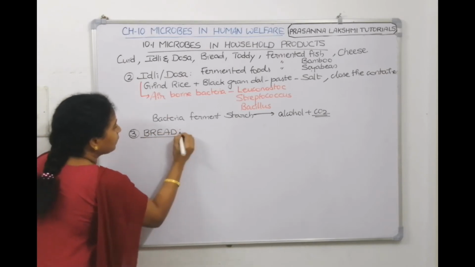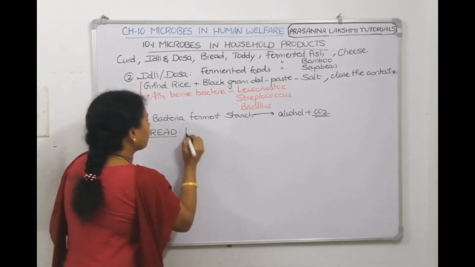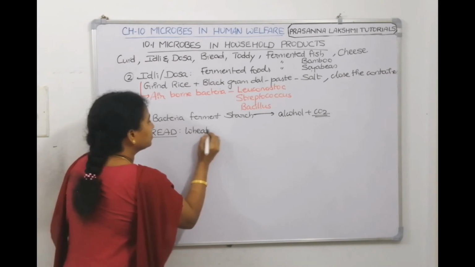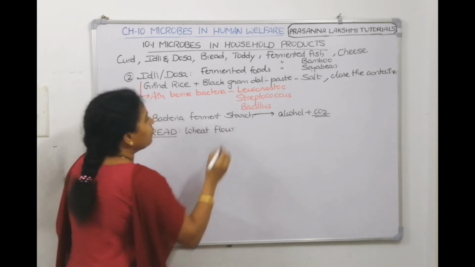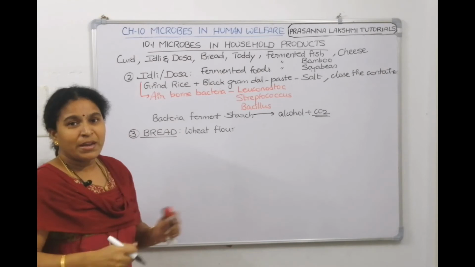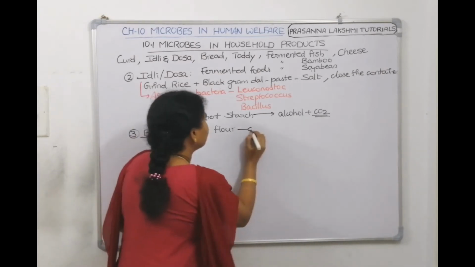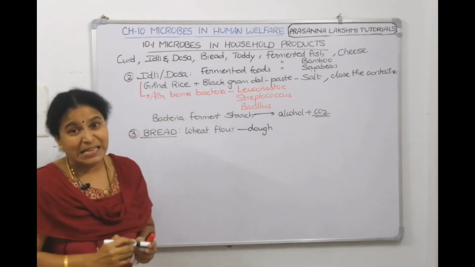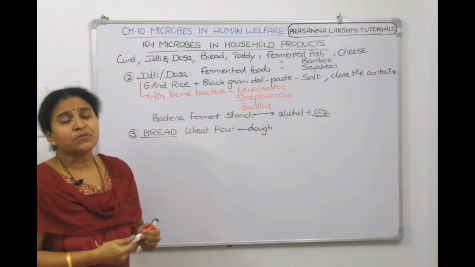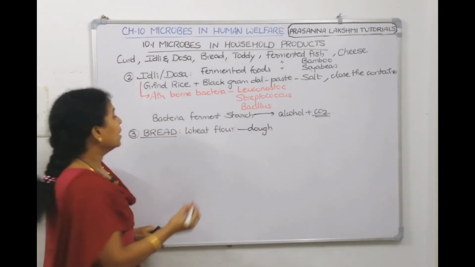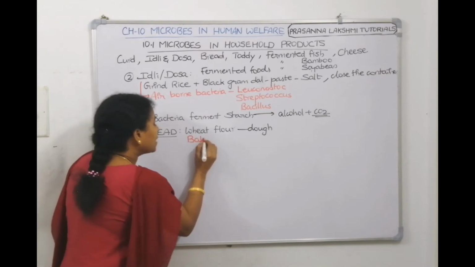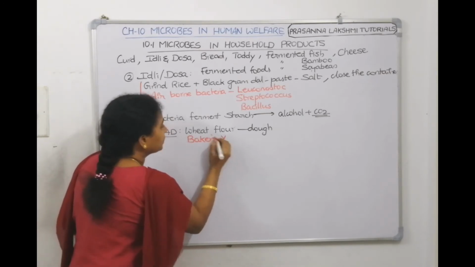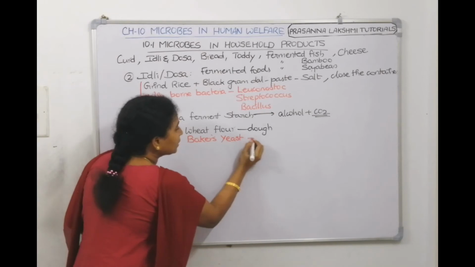Now, we use wheat flour for making bread. So, we knead it and we make a dough, and in that we are going to add yeast. The yeast which we add in making bread is called baker's yeast.